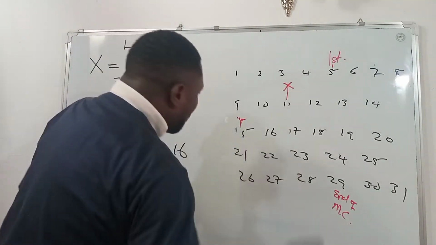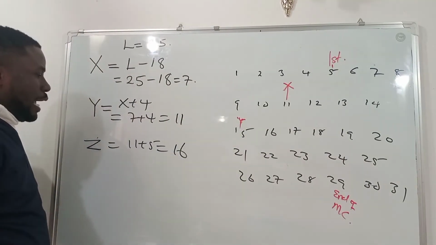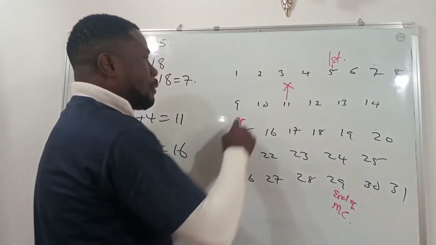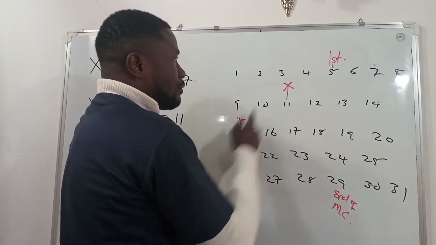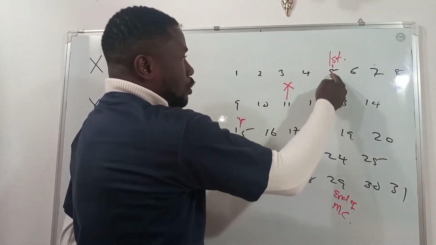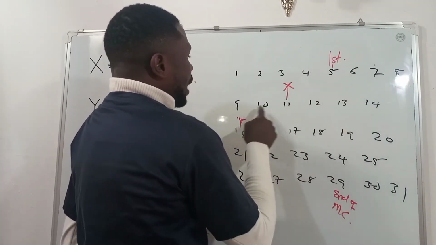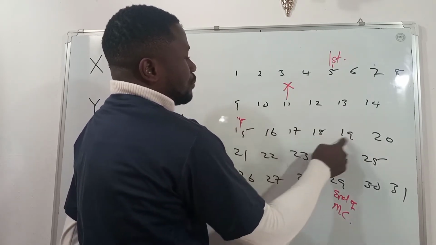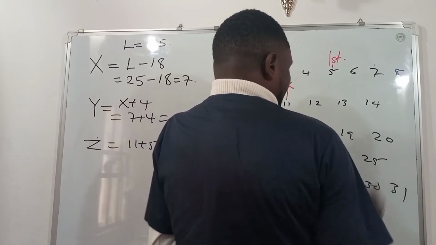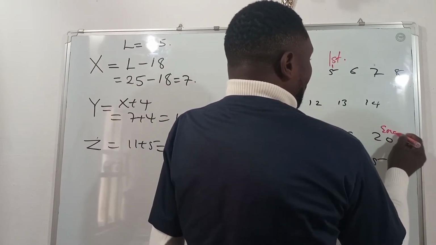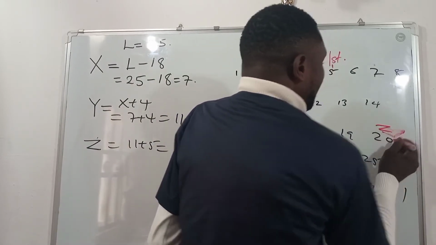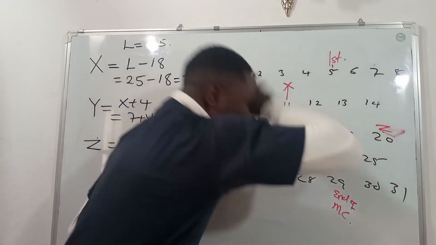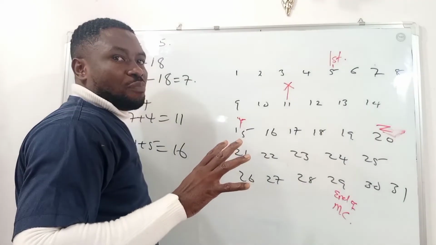Now again, when will our fertile or unsafe period end? We say it's on the 16th day. So remember when we counted, we said this is 11. From here we count 1, 2, 3, 4, 5, 6, 7, 8, 9, 10, 11, 12, 13, 14, 15, 16. So this is the 16th day. This is Z. That means on the 20th of this month is when our unsafe period will end.